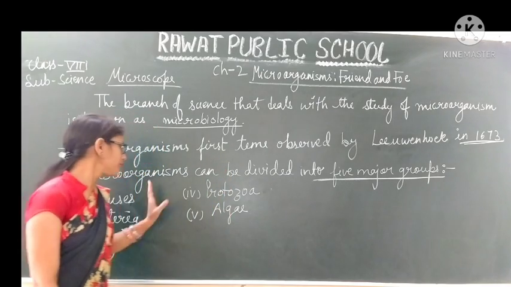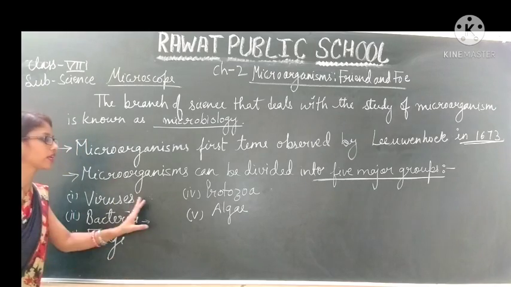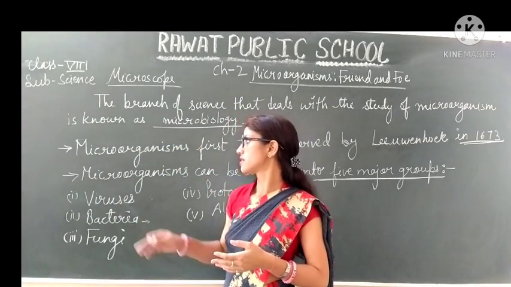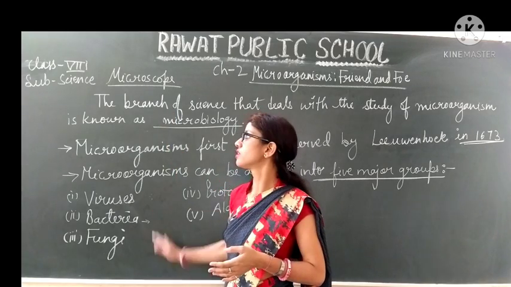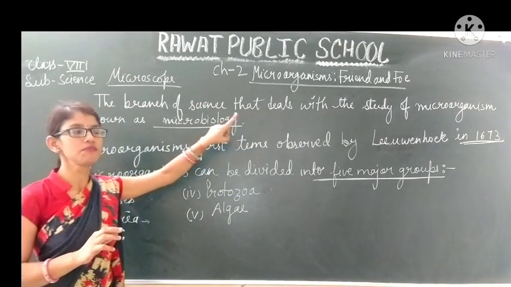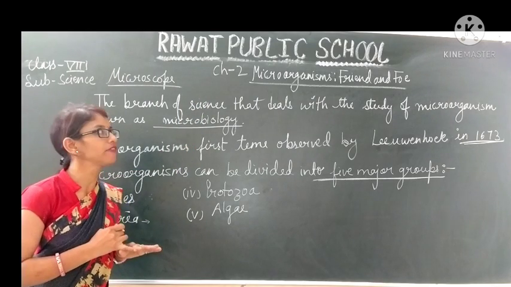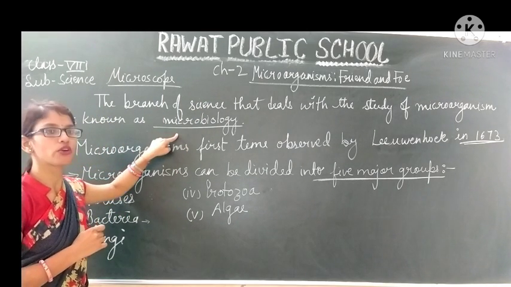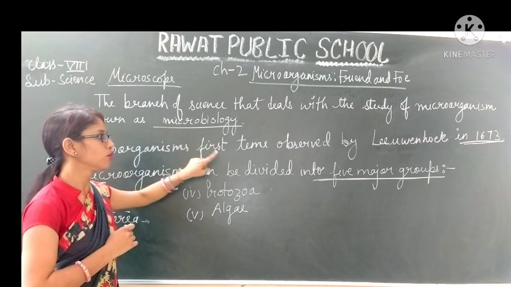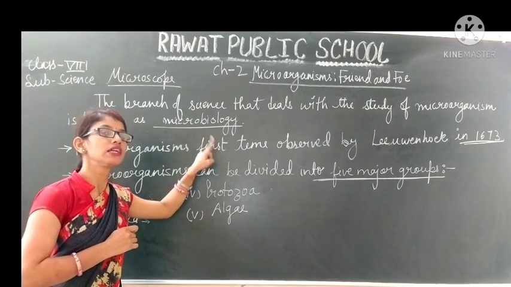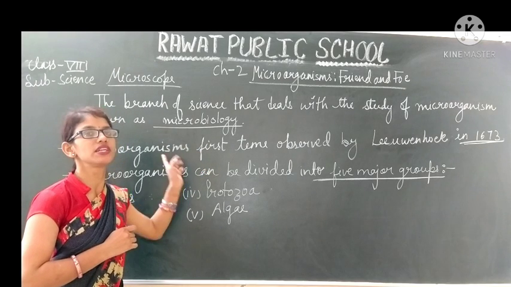So students, about these microorganisms we will discuss one by one later in our class. Today we have discussed what microorganisms are, what microbiology is, that the study of microorganisms is known as microbiology, and who first observed microorganisms: Leeuwenhoek in 1673.